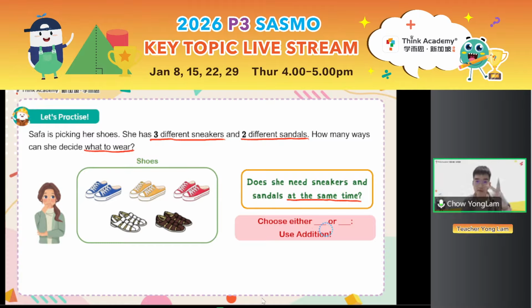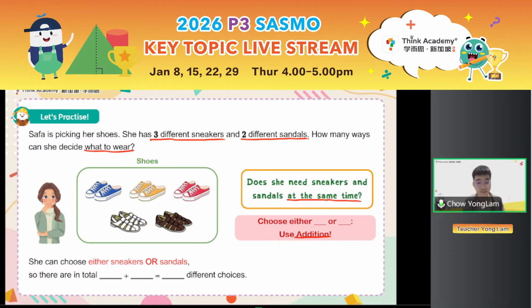You won't wear both, you only have 2 feet. So if it's an either or case, we will use addition. She is choosing either sneakers or sandals, so we use addition. So in total, there are 3 plus 2 equals 5 different choices.